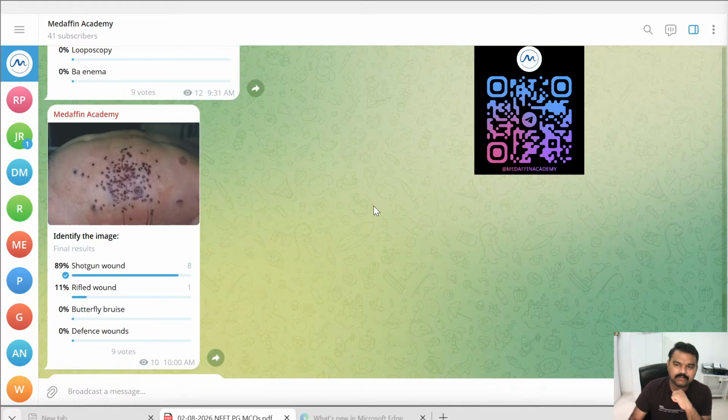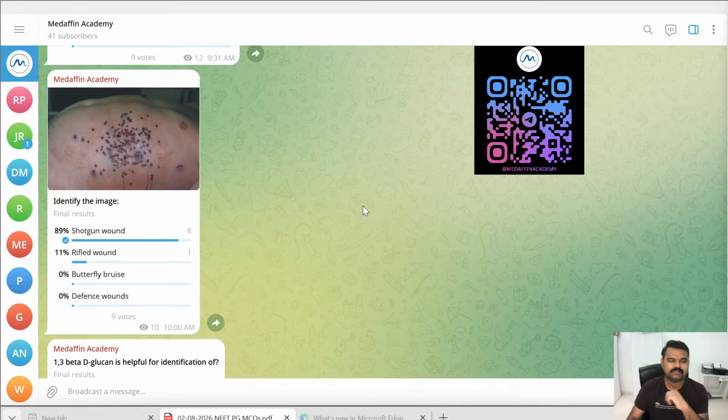Again, coming to the next image based question, this is a relatively simple question. Identify the image. You can see there are multiple small wounds over the thorax and abdomen area, and we have four options: shotgun wound, rifled wound, butterfly bruise, and defense wounds, right?